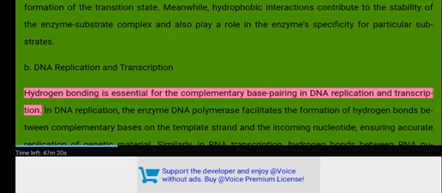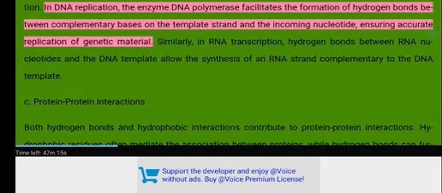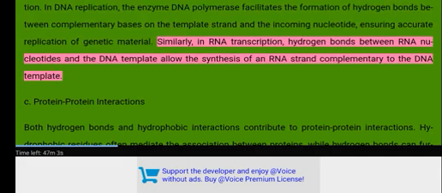B. DNA replication and transcription. Hydrogen bonding is essential for the complementary base pairing in DNA replication and transcription. In DNA replication, the enzyme DNA polymerase facilitates the formation of hydrogen bonds between complementary bases on the template strand and the incoming nucleotide, ensuring accurate replication of genetic material. Similarly, in RNA transcription, hydrogen bonds between RNA nucleotides and the DNA template allow the synthesis of an RNA strand complementary to the DNA template.